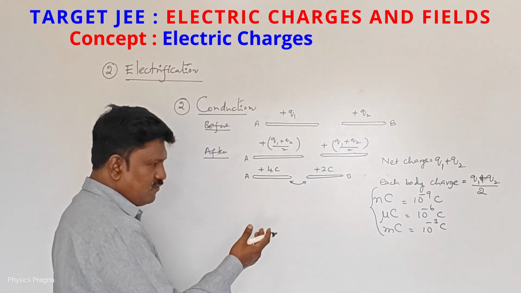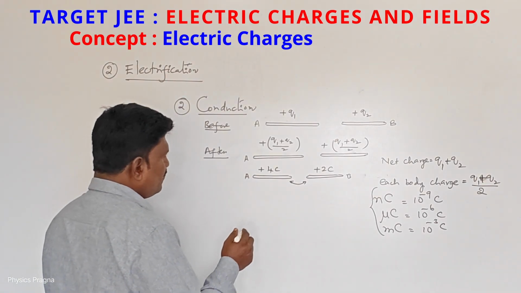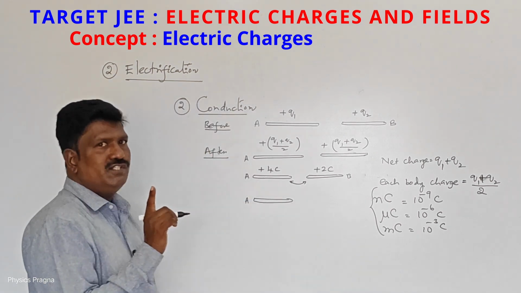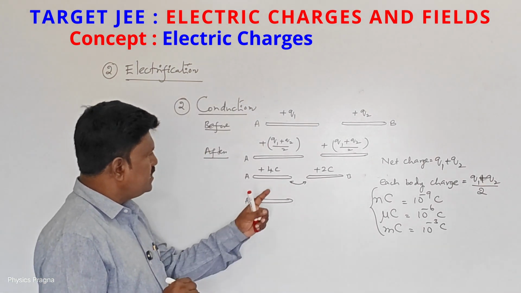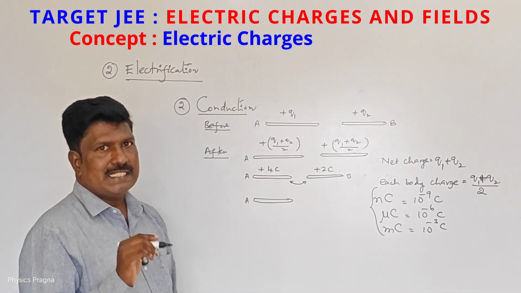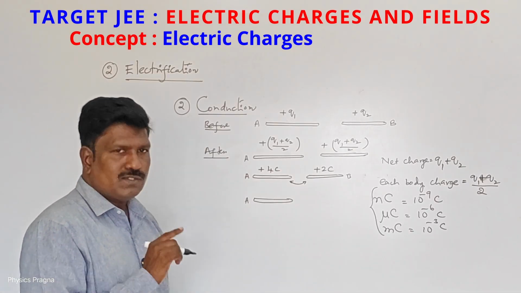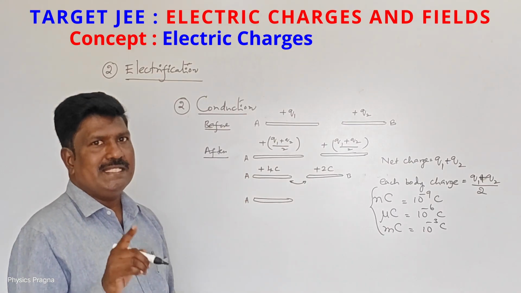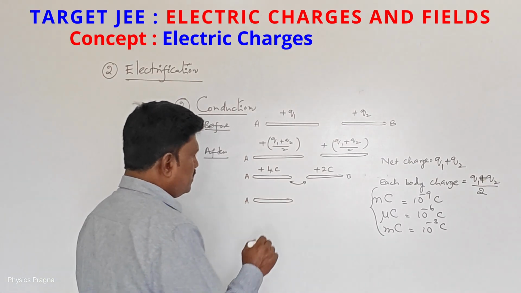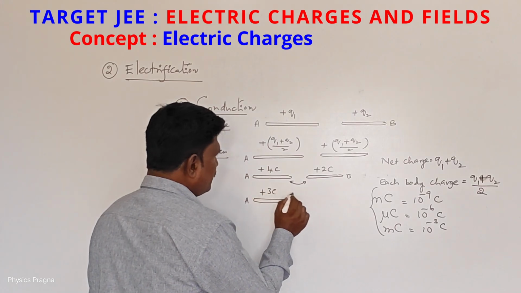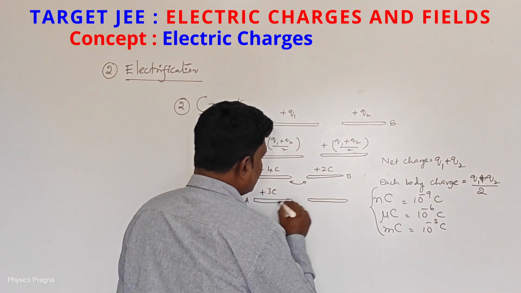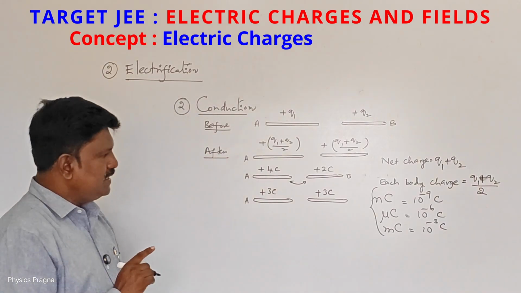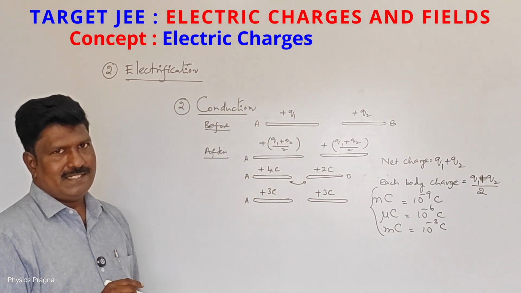So what will be the final charge on A? Net charge first we have to calculate. What is the net charge? 4 plus 2, 6 coulombs of charge. That 6 coulombs, both A and B have to share. That means 6 by 2, 3 coulombs. So A has 3 coulombs of charge, and this body is also having plus 3 coulombs of charge. So due to conduction, the charges became like that.